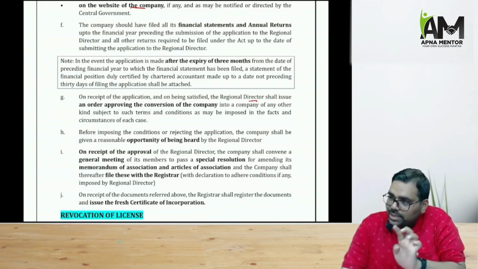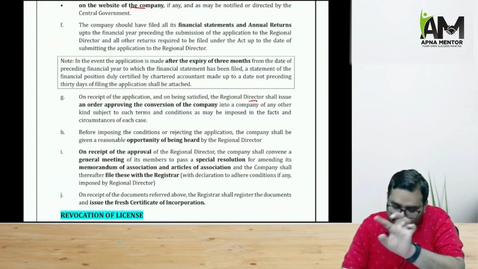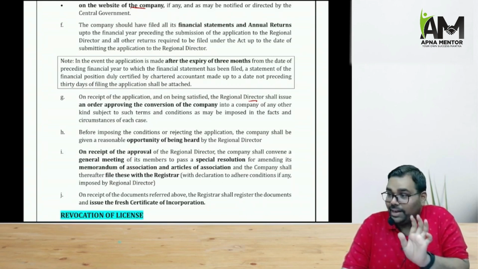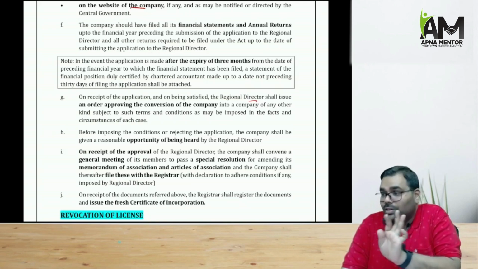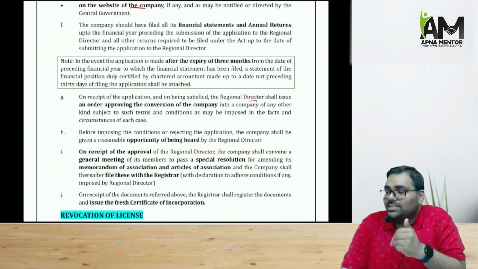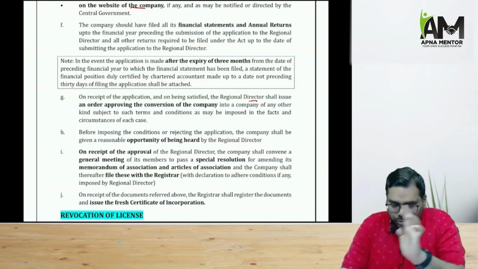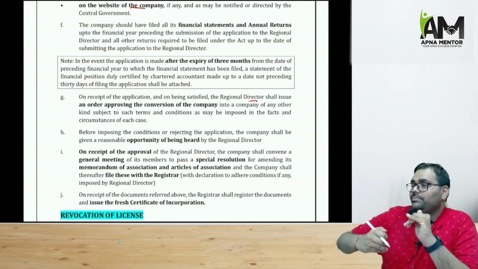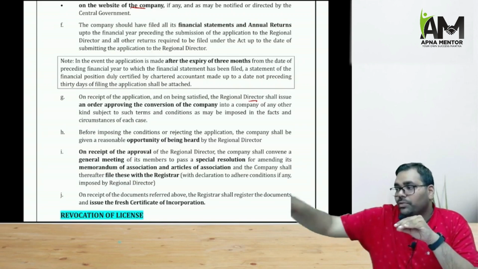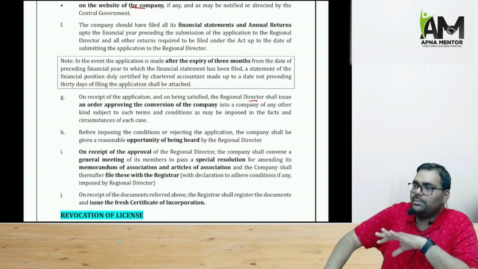So to alter its memorandum and articles, it will again call a general meeting. And now again they will alter the memorandum, they will alter the articles. And then once the alteration is done, they will file the altered information to the ROC. Now ROC comes into picture. ROC was not there while approving. Now ROC comes into picture.